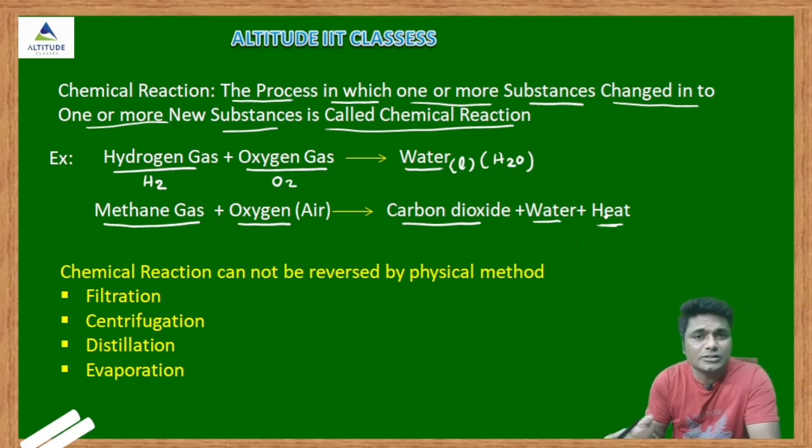So physical process can be reversed. See, if you melt the ice, you will get the liquid. Liquid cool, you will get the ice. Okay. But here what? The chemical reaction cannot be reversed by any physical method.